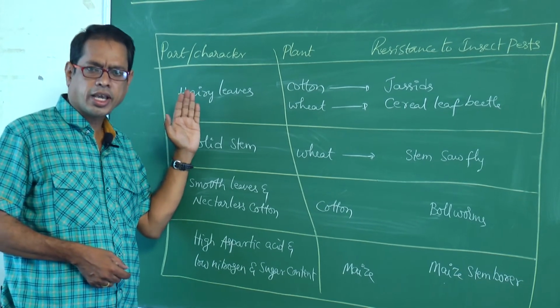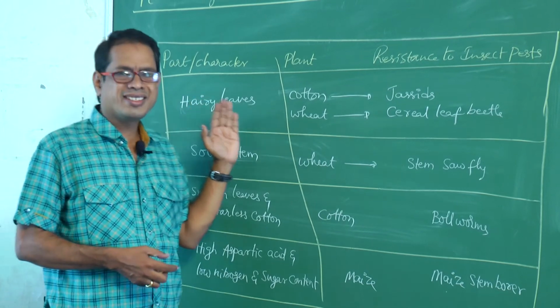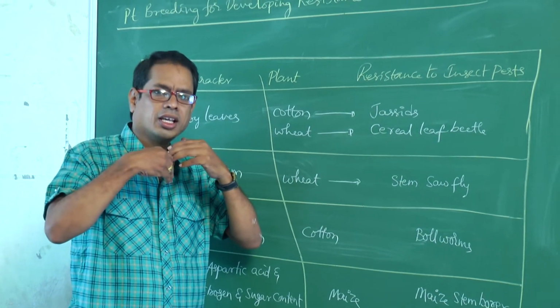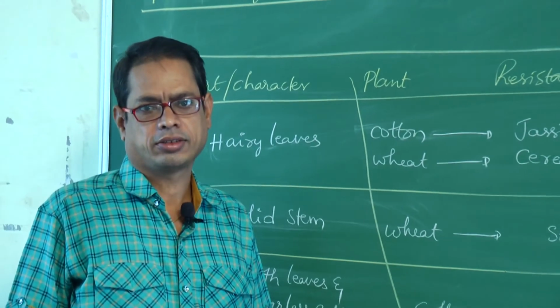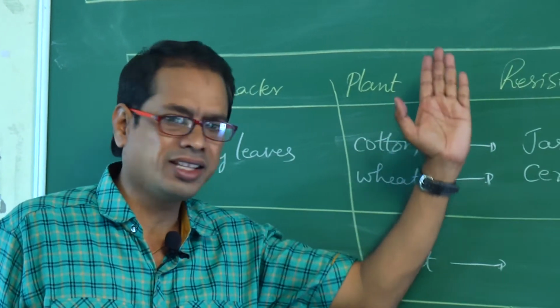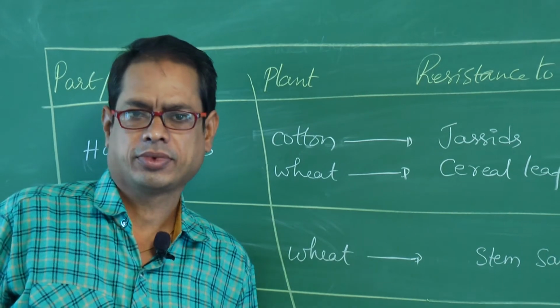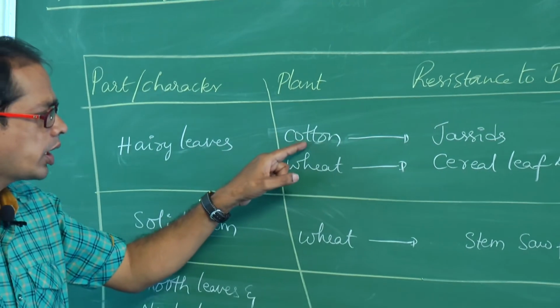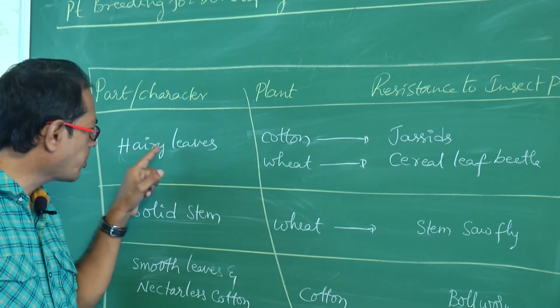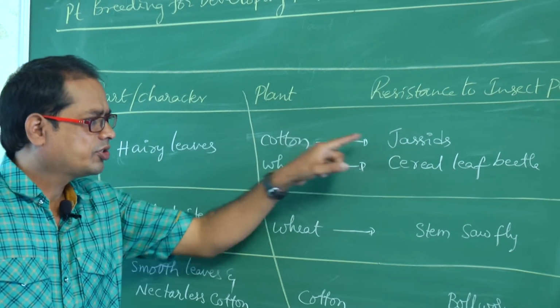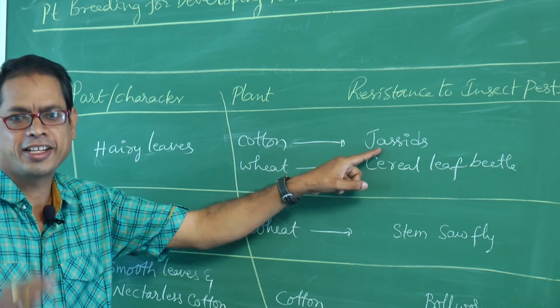Because of that special character only, they are resistant to insects and pests, that is, they do not attract these insects or pests. See, cotton has hairy leaves. Because of the presence of hairy leaves, jassids are not attracted.